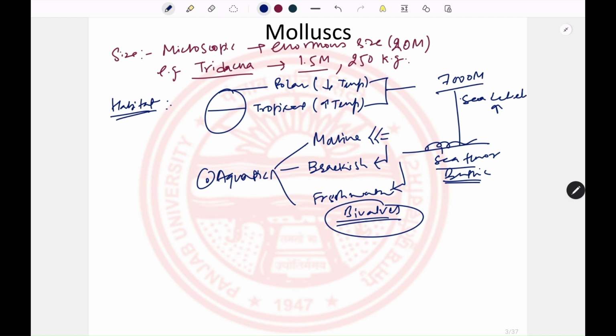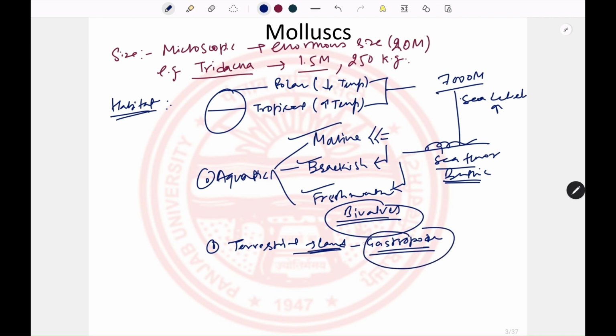And one class's members can be present in the terrestrial habitat on land. You have seen the snail on land; that snail belongs to the class Gastropoda. So these gastropods can be present in the marine environment, in the brackish environment, in the freshwater, and on the land. Except for aerial life, they are present everywhere. As we have seen, there is very high diversity in the habitat among these two classes. About 90% of the species that belong to the phylum Mollusca belong to these two classes.